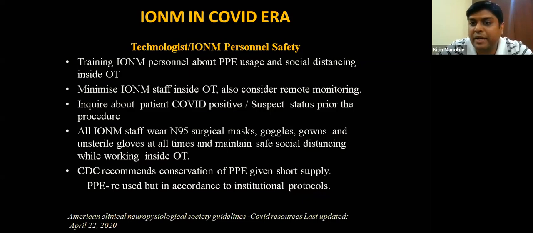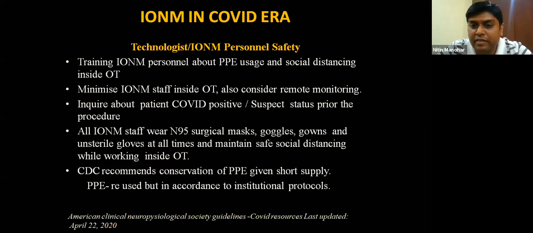Second thing is maintain social distancing inside the theater and minimize the IONM staff inside the OT. I think we need to now consider a possibility of remote monitoring, not in the sense of sitting somewhere else and doing monitoring, but going as far as possible from the surgical field, have long wires, be on the other end of the theater, not close to the surgical field, because your equipment also might get contaminated by aerosols. And always look at the patients, ask the people around whether the patient is a suspect or COVID positive, and inquire about that.